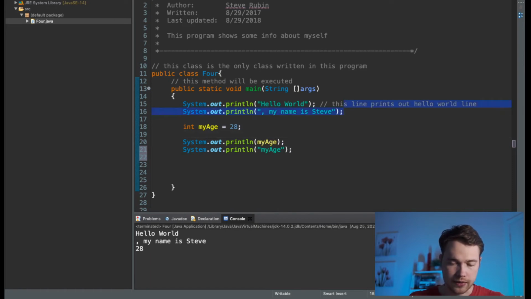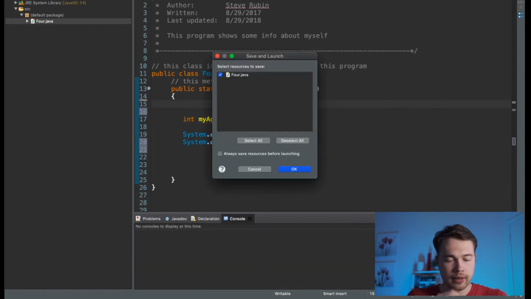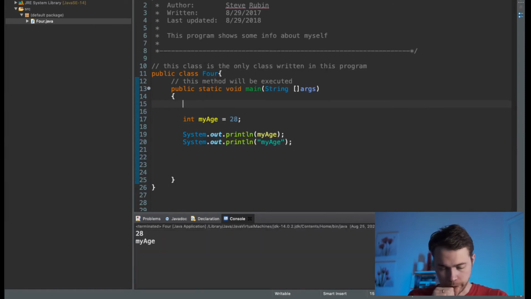Let me delete these two first. In the first line we see my age, that's the result of printing it out, and here I have 28 and my age. So why did it print out the value of my age first, which is 28, and just my age second?